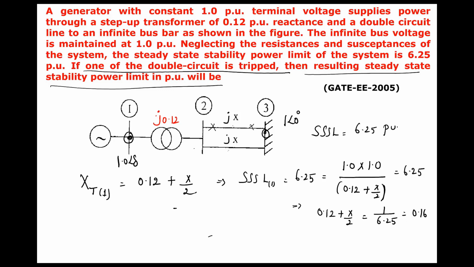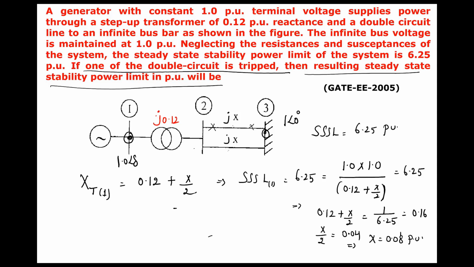So 0.16 is equal to this one. So from this you are going to get X by 2 is how much? 0.04, which implies X is 0.08 per unit. So transmission line reactance is 0.08 per unit.